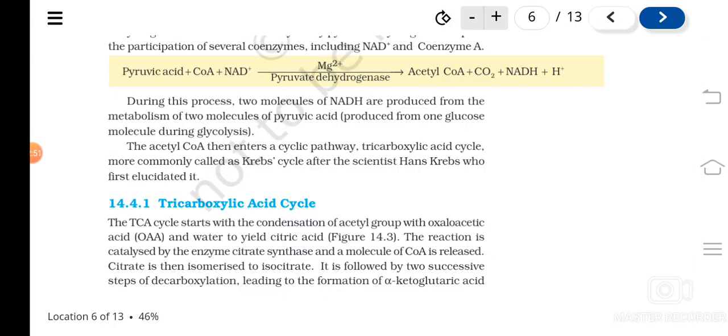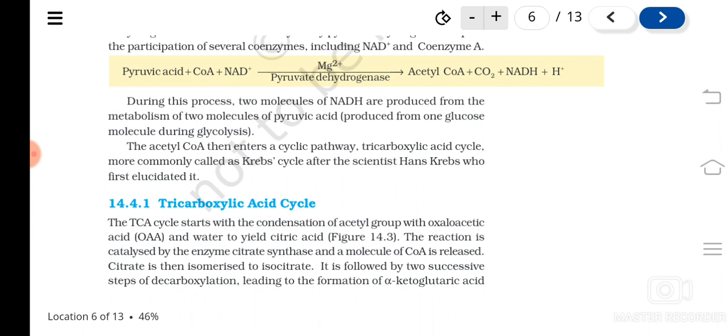The pyruvic acid formed during glycolysis, as you know, one glucose molecule is split into two pyruvic acid molecules. Each of them will undergo the Krebs cycle. So the Krebs cycle repeats two times for a single molecule of glucose.